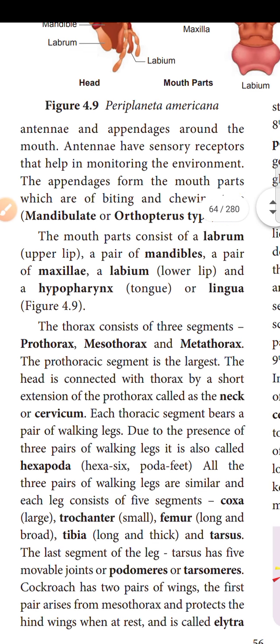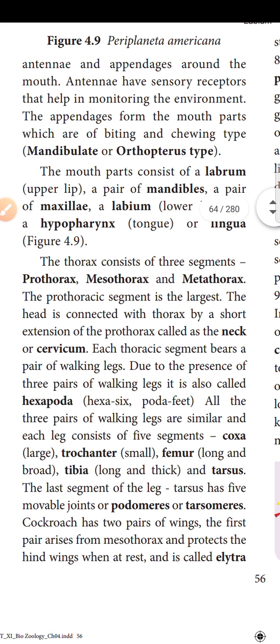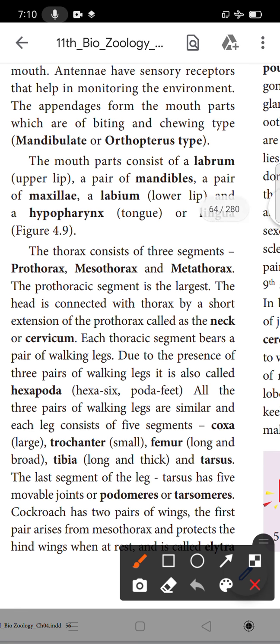Okay. Next we will see the thoracic region. The thorax consists of three segments. What are the three segments? Prothorax, mesothorax, and metathorax. The prothorax segment is the largest. The head is connected with the thorax by a short extension of the prothorax called the neck or the cervicum. Each thoracic segment bears a pair of walking legs.